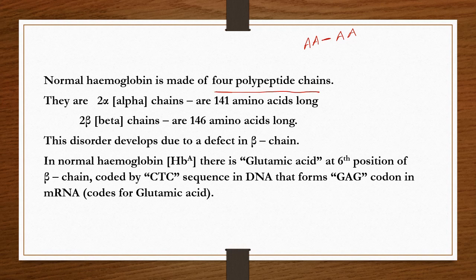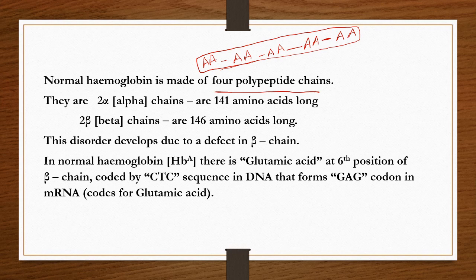So polypeptide chains, that means a number of amino acids are joined like this in a chain manner. So many peptide bonds form an amino acid chain. These polypeptide chains are part of proteins.